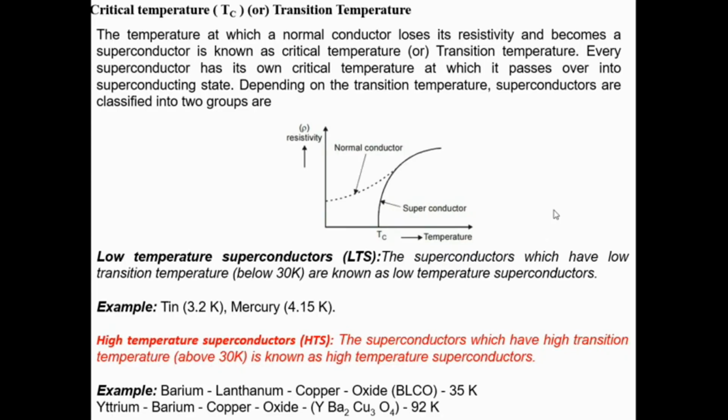See the graph. When you are reducing the temperature from higher to lower, see the dotted lines. If it is a solid or any kind of metal, it behaves like a normal conductor since it satisfies Ohm's law, so we get a linear variation, which means when you reduce the temperature, the resistivity is reduced.